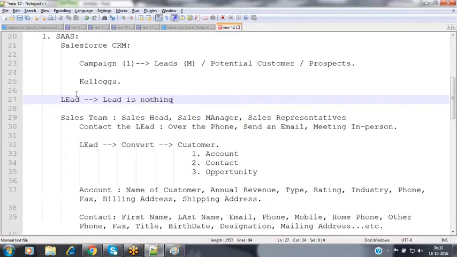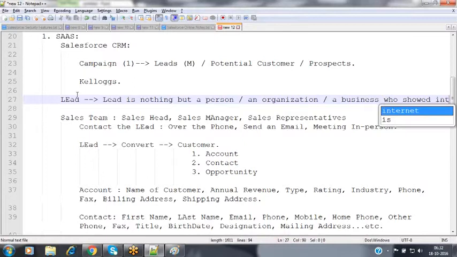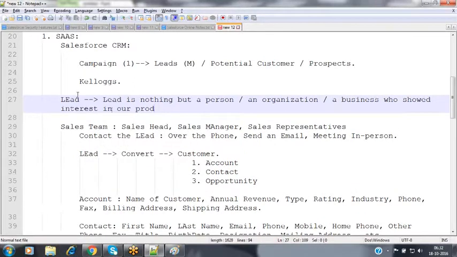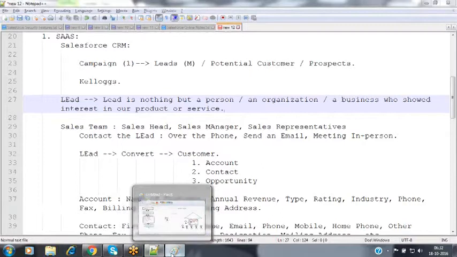Lead is nothing but a person or an organization or a business who showed interest in our product or service. Okay. Now, in this kind of scenario, come to this scenario.